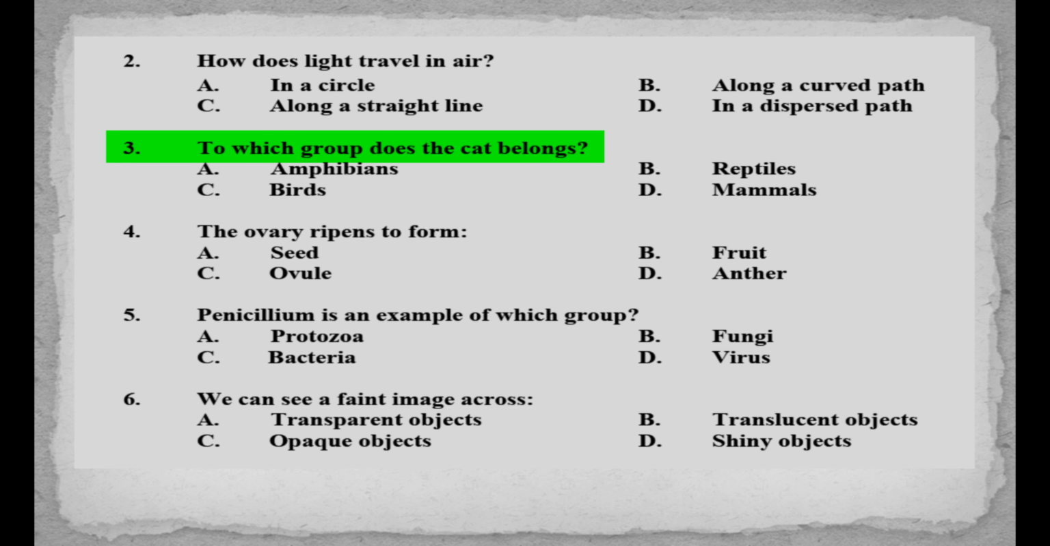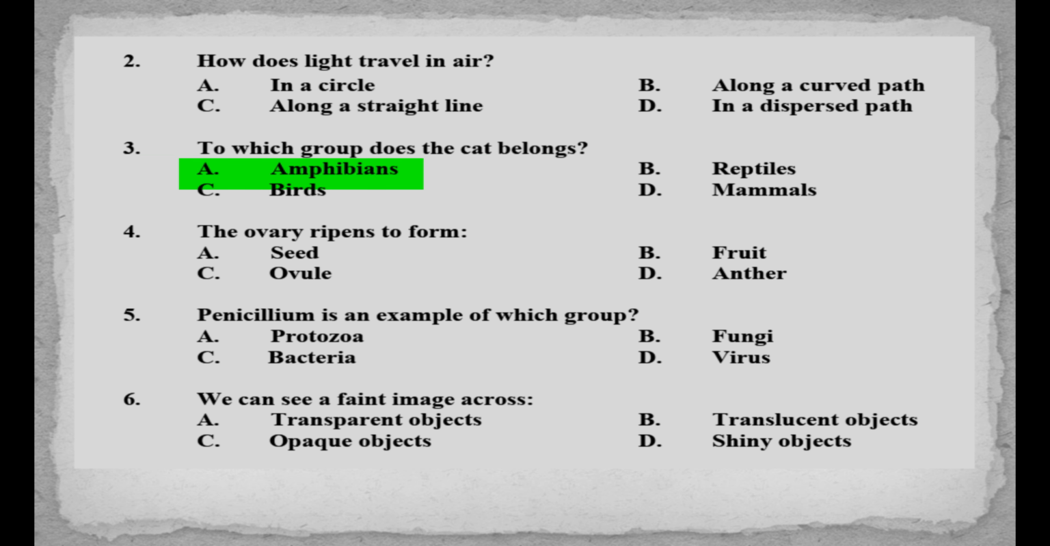MCQs number 3. To which group does the cat belong? A. Amphibians, B. Reptiles, C. Birds, D. Mammals. Answer is option D. Mammals. MCQs number 4. The ovary ripens to form A. Seed, B. Fruit, C. Ovule, D. Anther. Answer is option B.